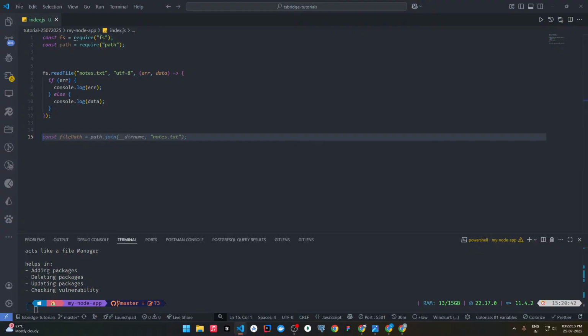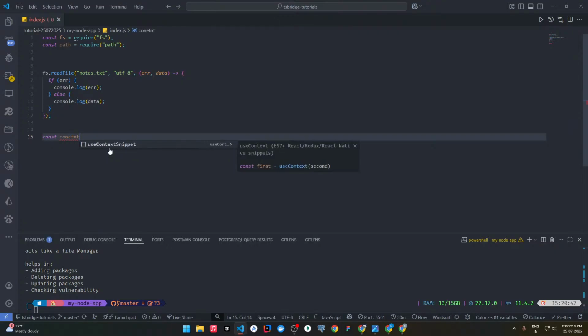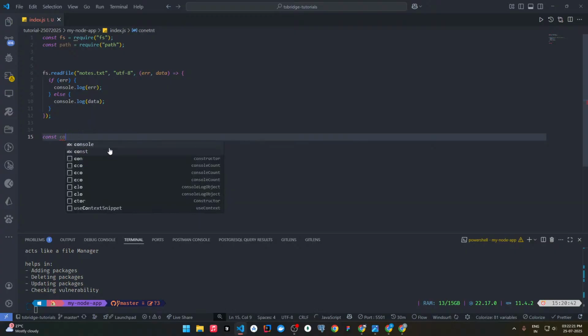Next we can see is writing a file. Writing on a file. Let's say our content is const content. Assume you have a database of users. Now what kind of database are you using?